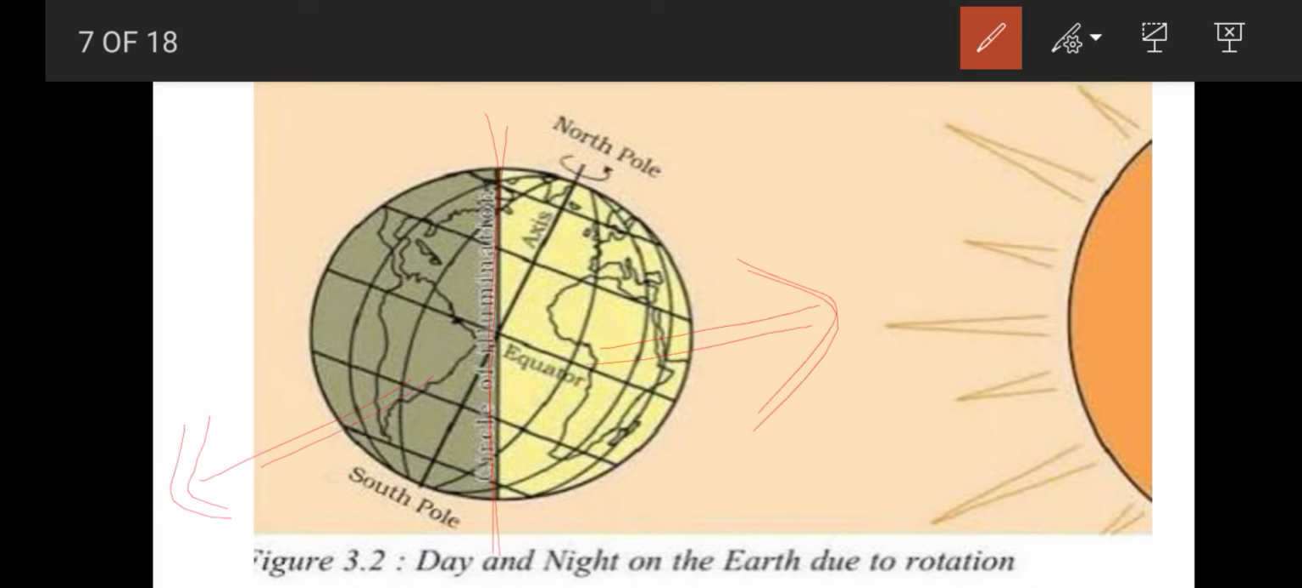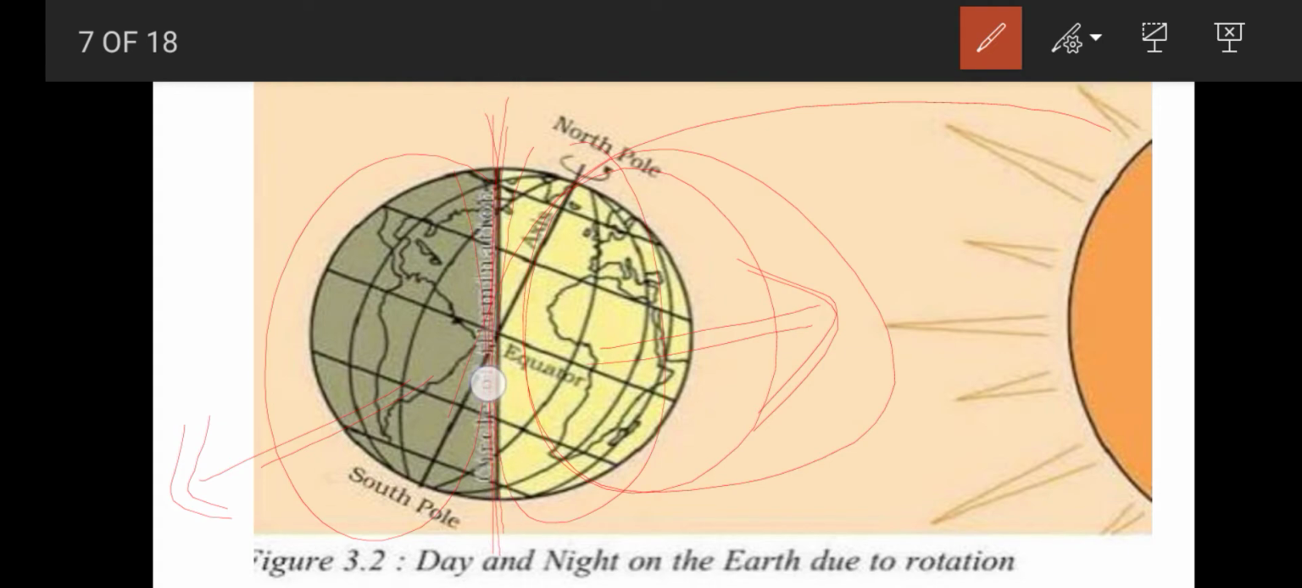Listen here. In this diagram, the sun rays fall on this half portion of the earth. So, this half portion of the earth receives daytime. And this half portion won't receive any sun rays, so it will be night time. See, this yellow color represents day and this black color represents night. So, the line which divides the earth into day and night is called a circle of illumination.